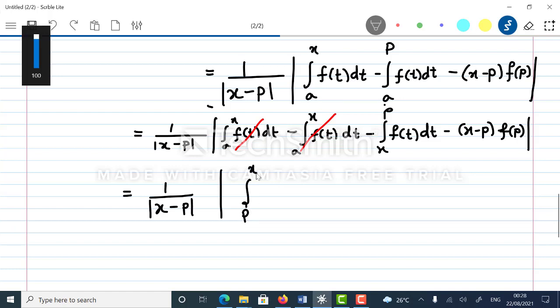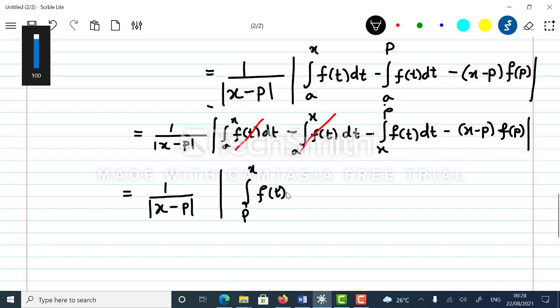Since f is R integrable, we can always swap the limits, minus (x minus p) f of p. I hope it is okay. This minus sign, when we integrate x to p, instead of x to p, we have written p to x. So this is same as 1 upon x minus p.